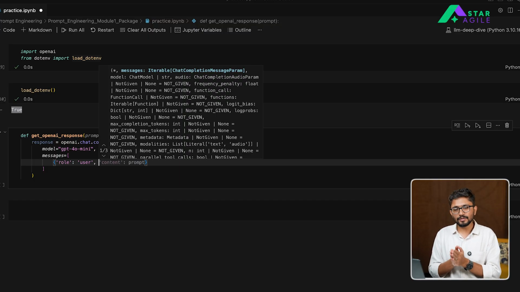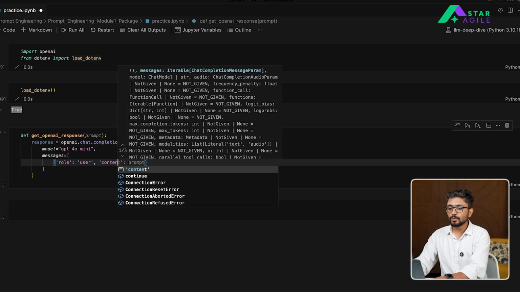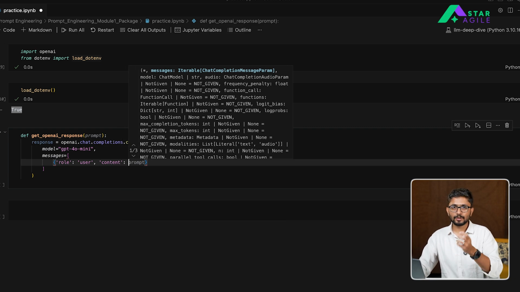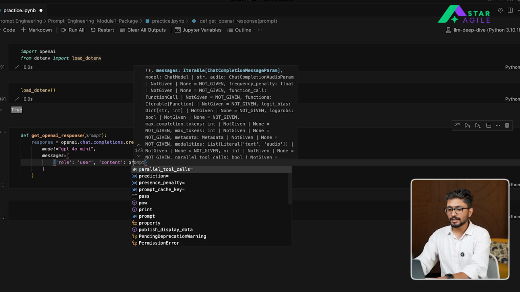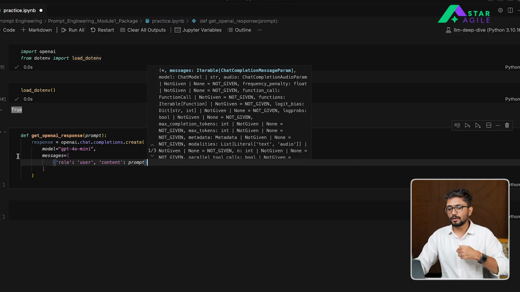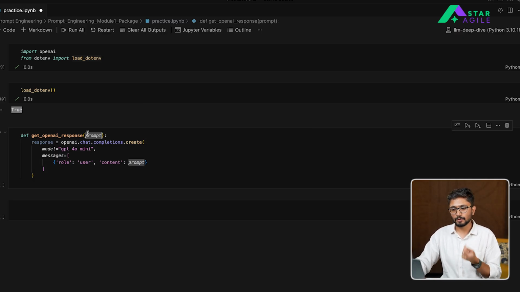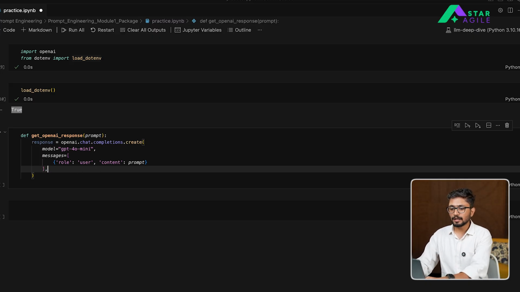For now, the role which we are setting is a user role, because I, as a user, am asking OpenAI to respond to a certain prompt, right? So the first thing is to define a role as user, because that is the default role that is supposed to be used. And then what is the content that you want to pass to this particular instruction? The instruction that we are asking the model to respond to is already defined above, which is essentially here in the prompt.